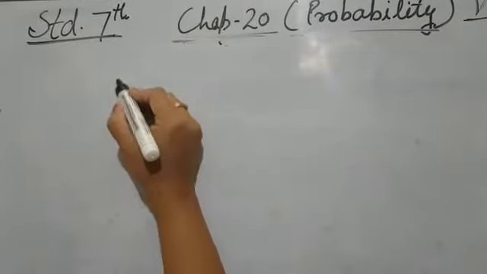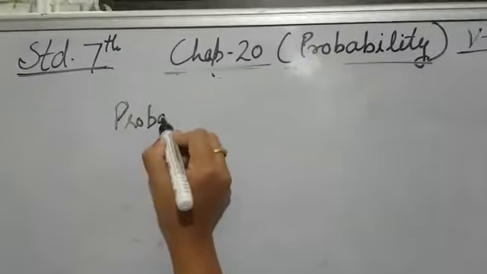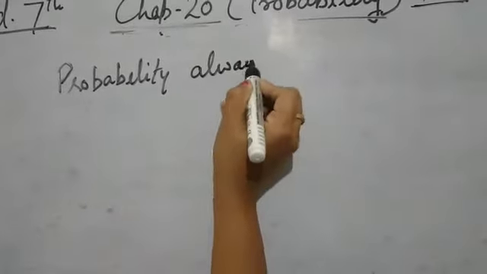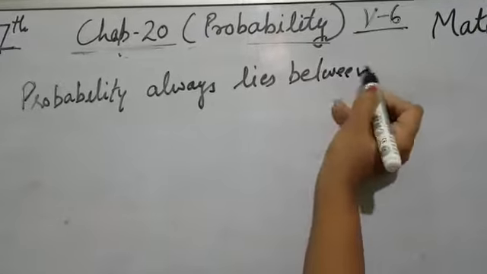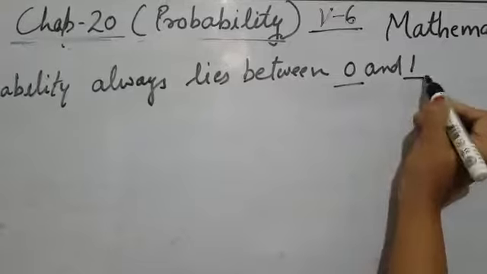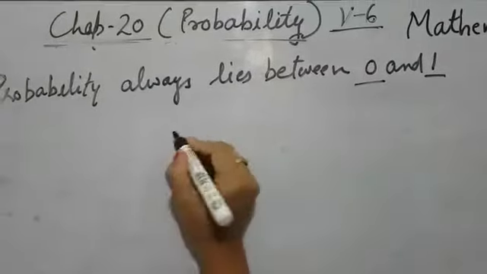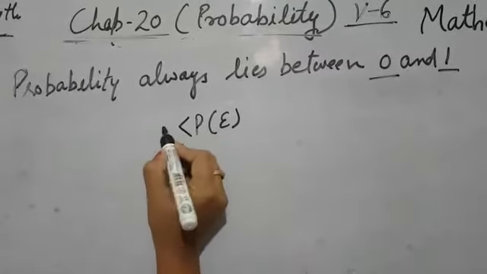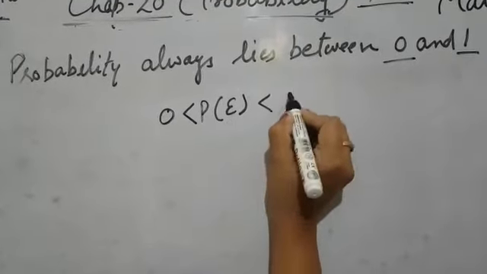Now what is probability? How to find it? What can its value be? So probability always lies between 0 and 1. Students, pay attention here. Probability always lies between 0 and 1. What does it mean? The probability of any event cannot be less than 0. It should always be greater than or equal to 0 and less than or equal to 1.